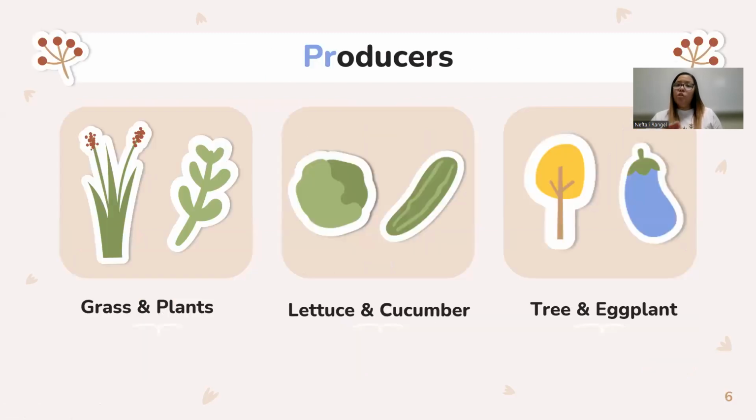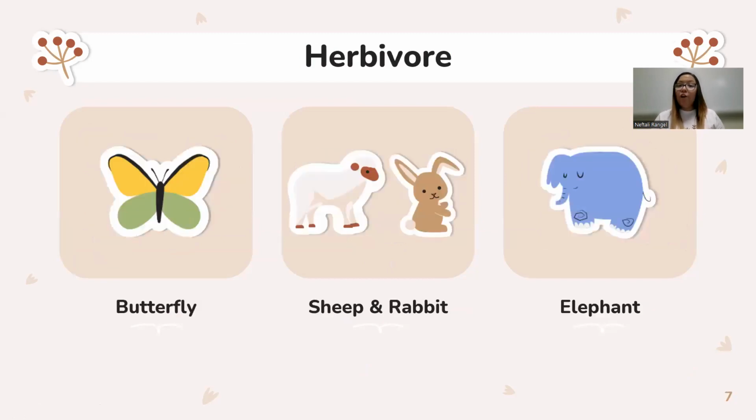Now, our producers. So we said producers make their own food. So we have grass and plants right here in our first picture. In our second box, we have lettuce and cucumber because cucumber comes from a plant. Then we have a tree and an eggplant in our third box. Now for our herbivores, we have some examples here. We have a butterfly, we have sheep and rabbits, and we have our elephant, which all are herbivores. These are just different types.